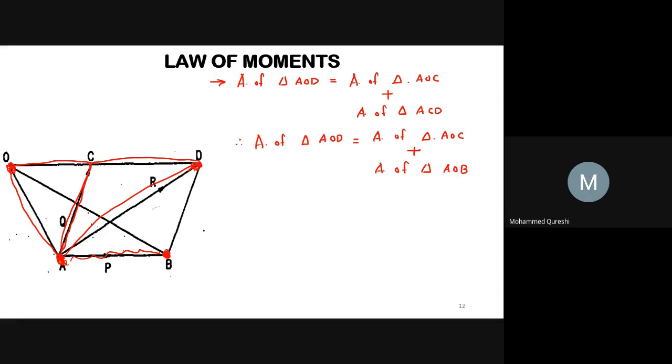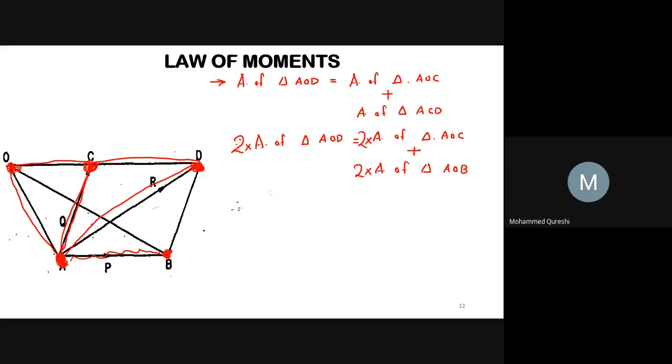Here is your ACD, and this will be equal to AOB as having the same base, that is AB. So multiplying both sides by 2, you will get 2 into area of triangle AOD equals 2 into area of triangle AOC plus 2 into area of triangle AOB.